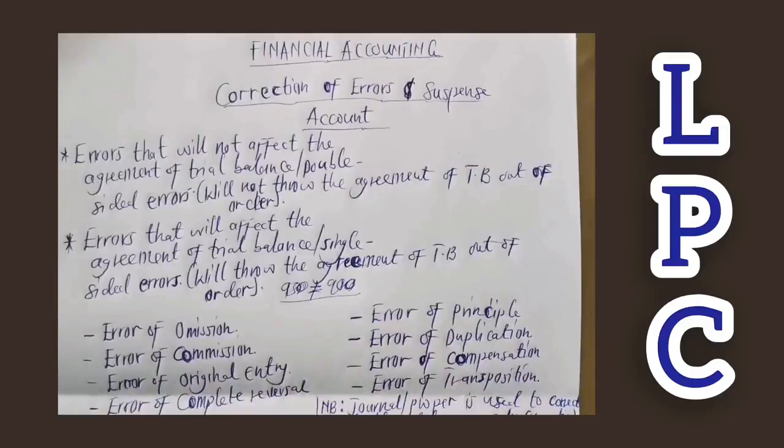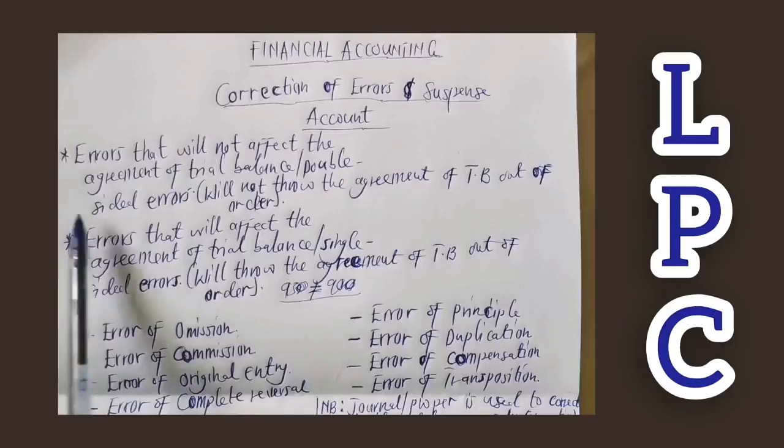The trial balance is the first statement that an error is likely to affect, because all the information in the trial balance will be used for the preparation of the income statement and the statement of financial position. So if there is an error in the trial balance, all things being equal, you are likely to have an error in the way you report the figures in the income statement and the statement of financial position, the balance sheet that you know already, right? We'll be looking at these concepts as we dive deeper. But let's continue.